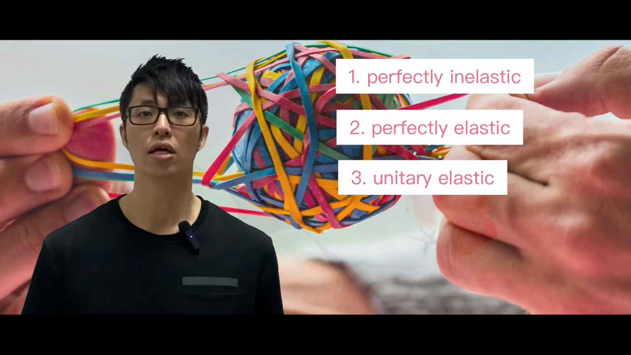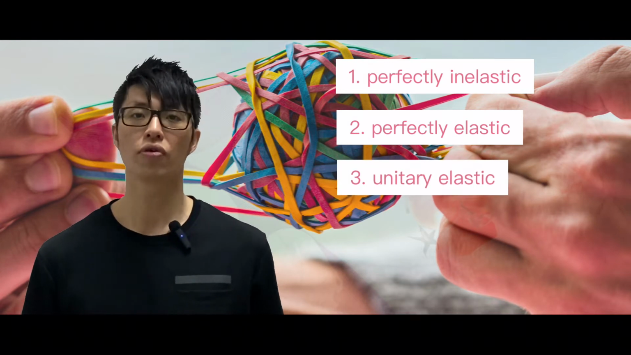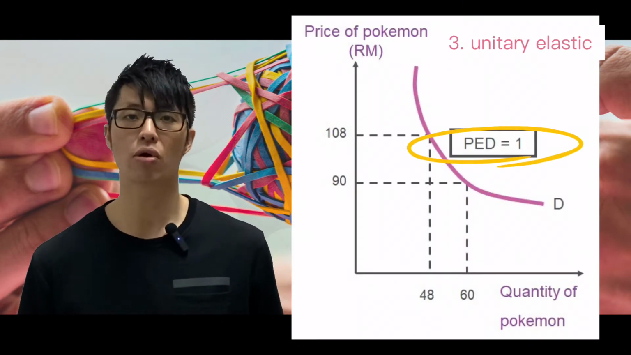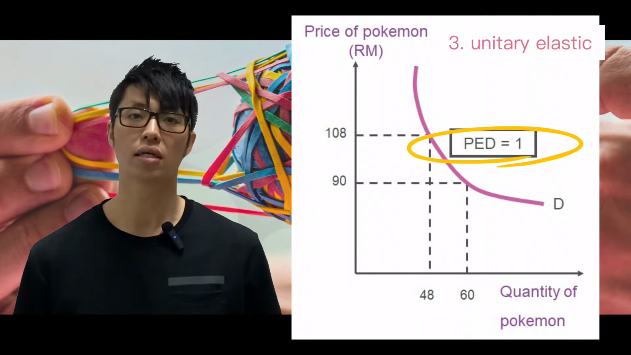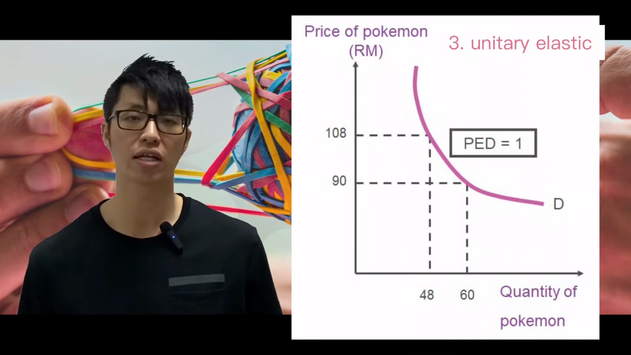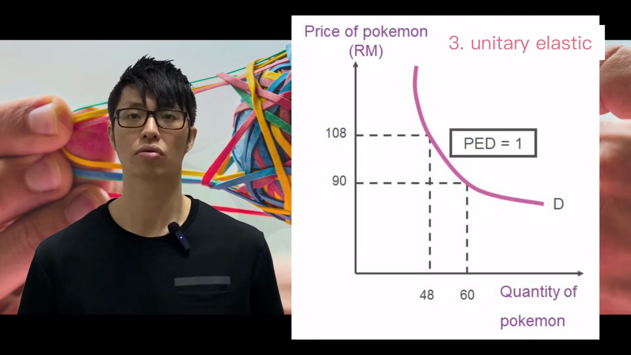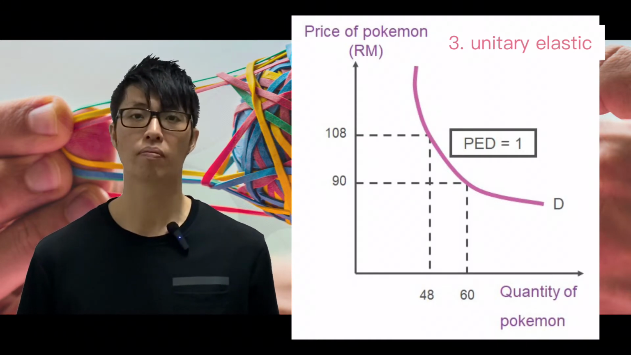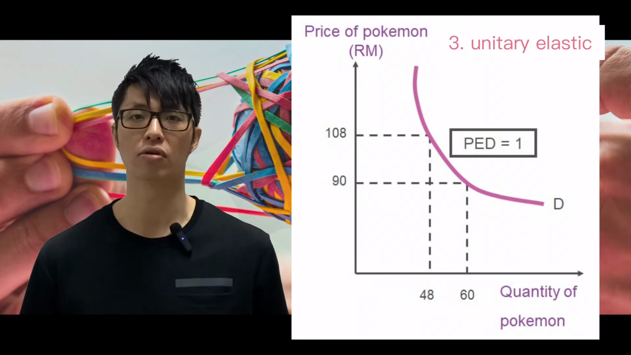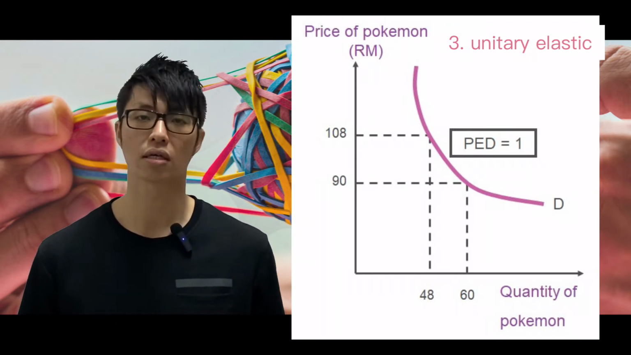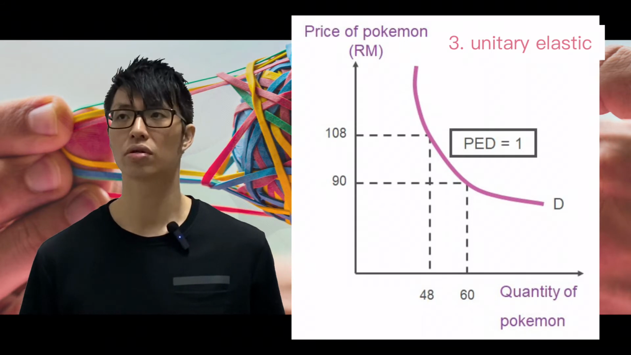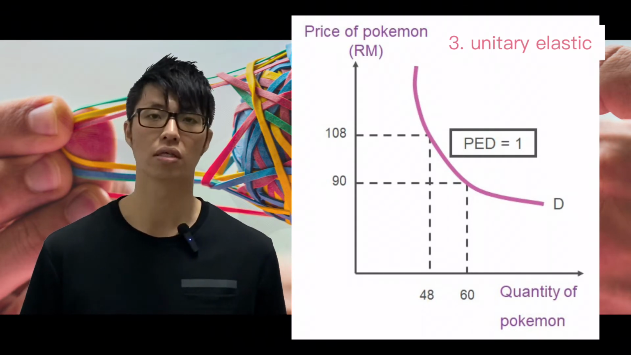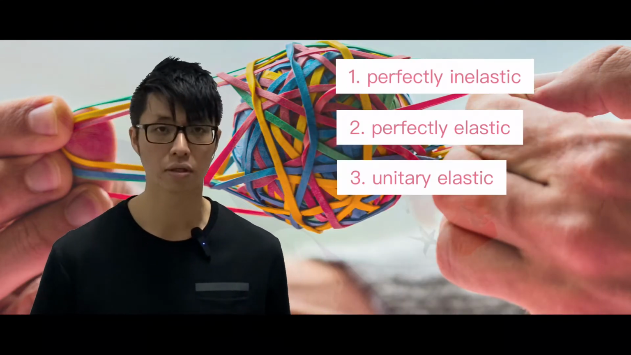The third one will be unitary elastic. For unitary elastic, the coefficient will always be equal to 1. It's just a line with a 45-degree slope. You can think like that. So it's very simple and it's just like in between. Basically, we cannot really find an example for the 45-degree unitary elastic demand curve because it's just a benchmark. It's just for comparison purposes.